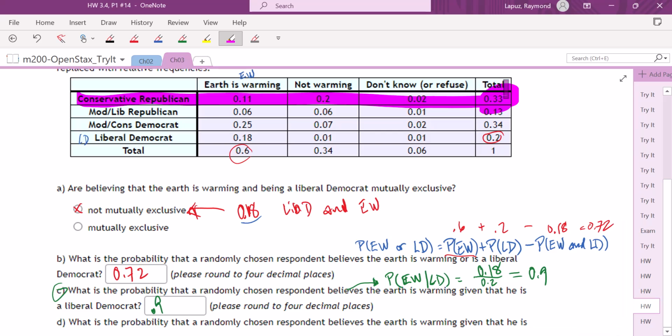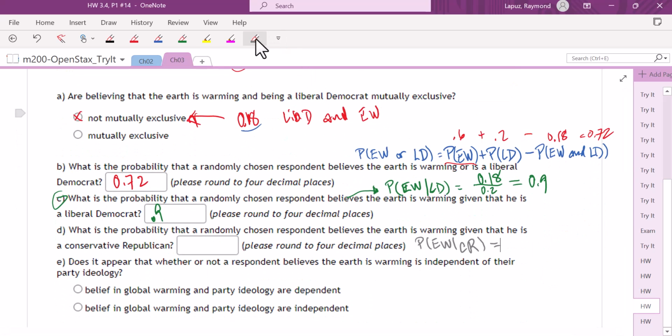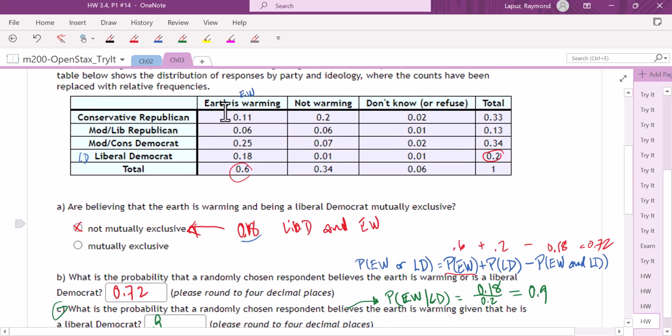And out of all those people, we want to figure out how many of them believe that the Earth is warming. So that's 11. Okay. So we want a new denominator here of 0.33, and then there was 11% of those people within that, who are conservative Republicans, who believe that the Earth is warming.